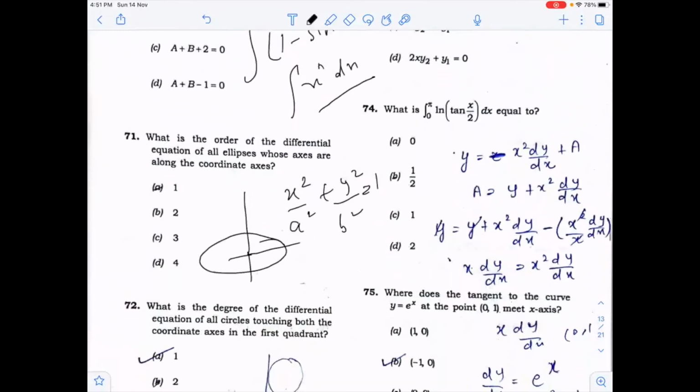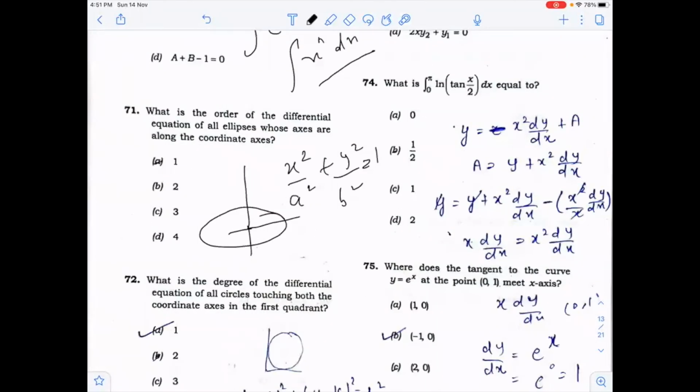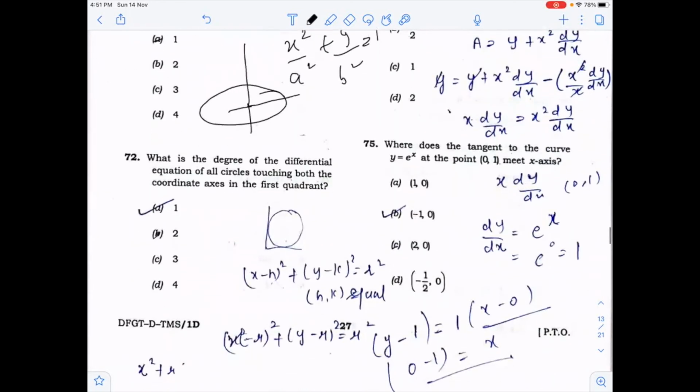In this, you know that whenever you have a log function, by taking 1, you will apply integration by parts and solve the equation. Here you have to find the tangent to the curve. Tangent is dy by dx. You can find the value of dy by dx at (0, 1). And after that, by finding the equation of tangent, it will meet the x-axis. So y is 0, so x will be -1. So answer is (-1, 0).